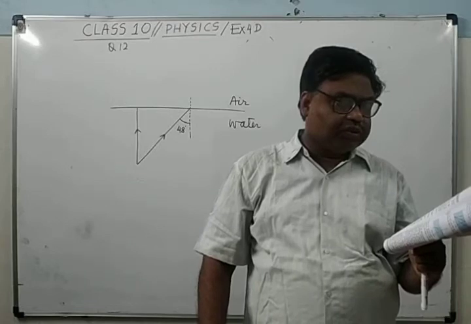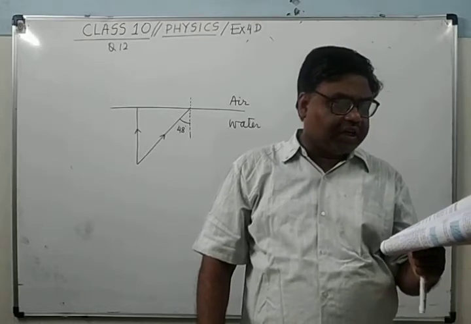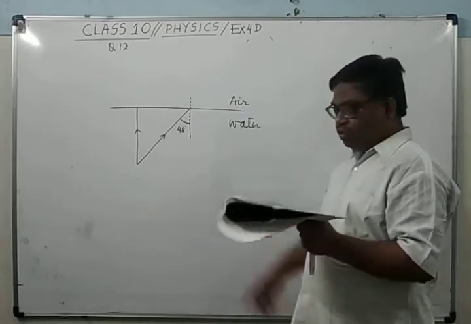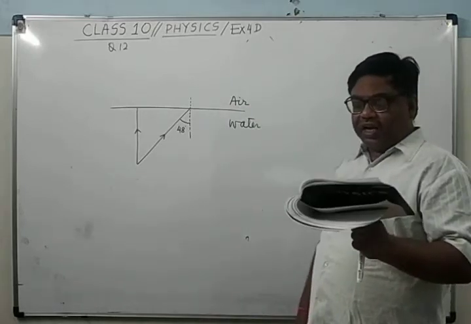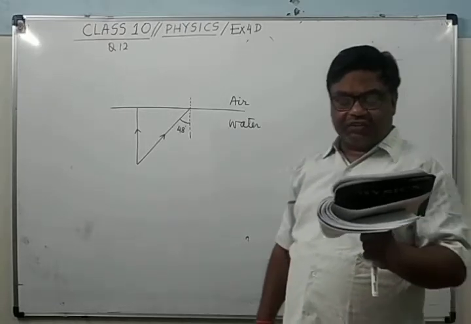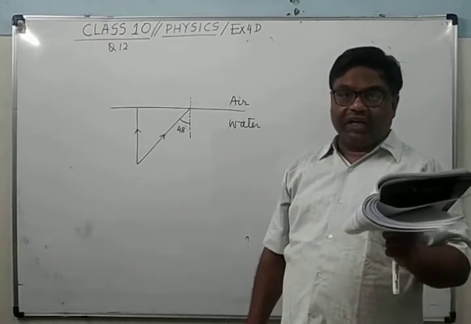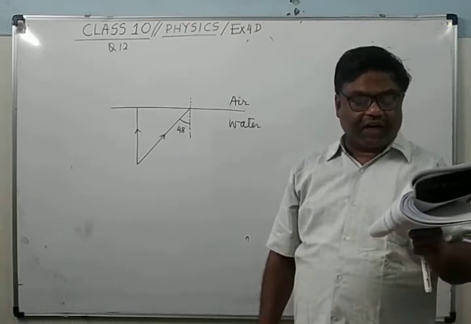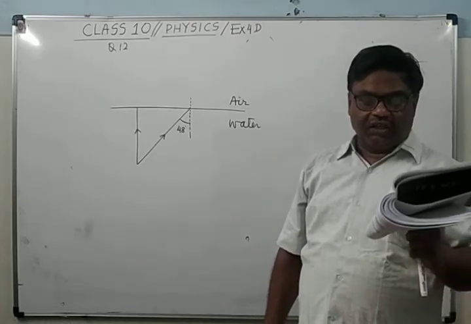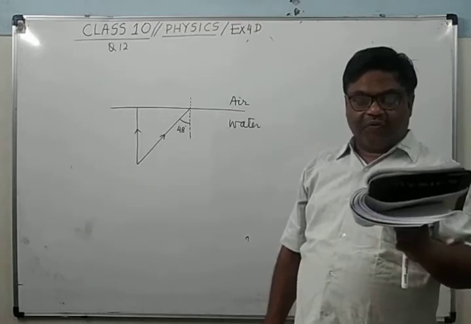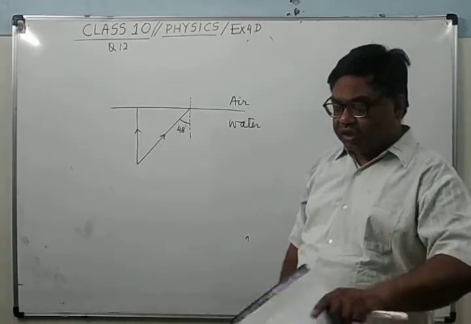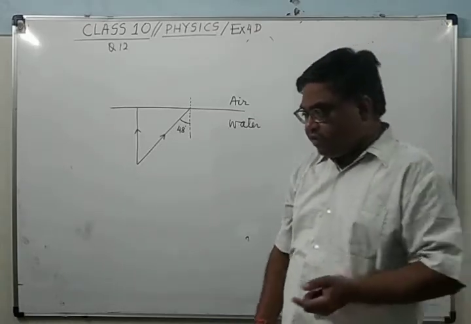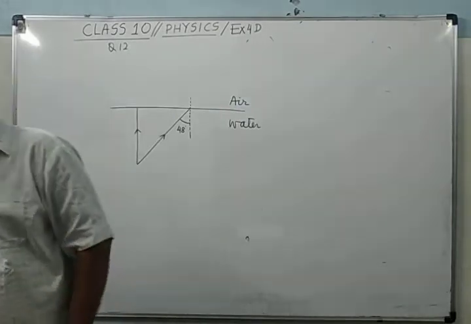Figure 4.61 shows the two rays A and B traveling from water to air. If the critical angle for the water-air surface is 48 degrees, complete the ray diagram showing the refracted rays for each. State the conditions when the ray will suffer total internal reflection. You have to state the condition also.